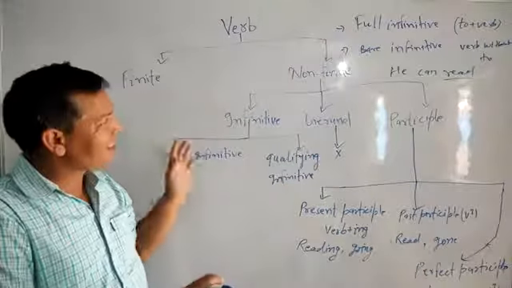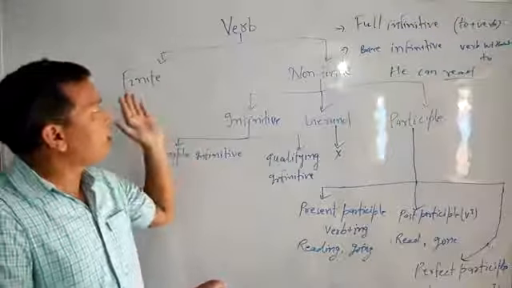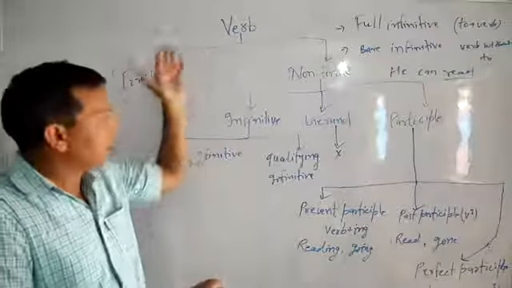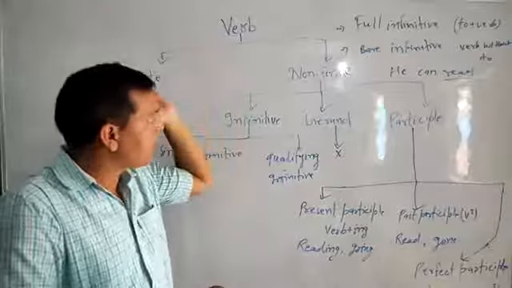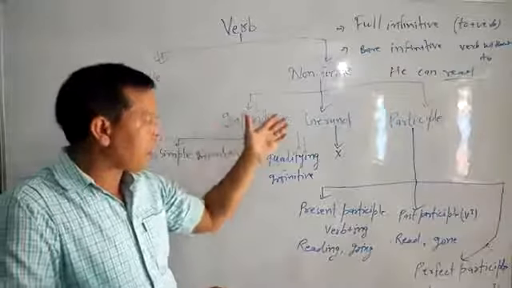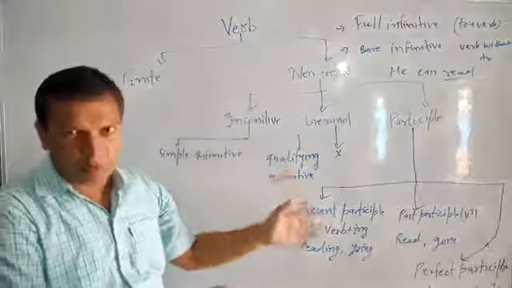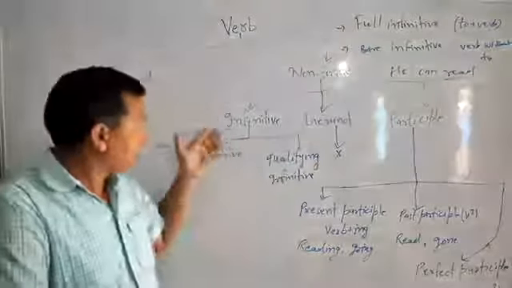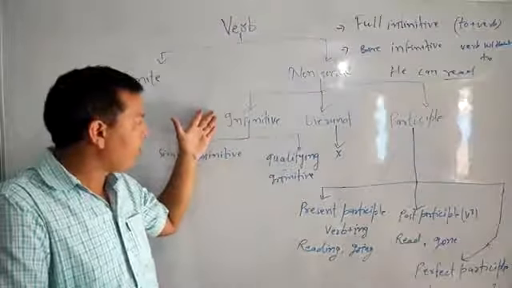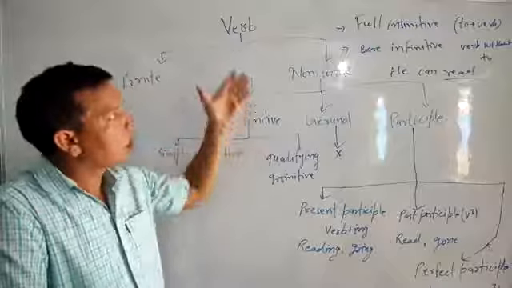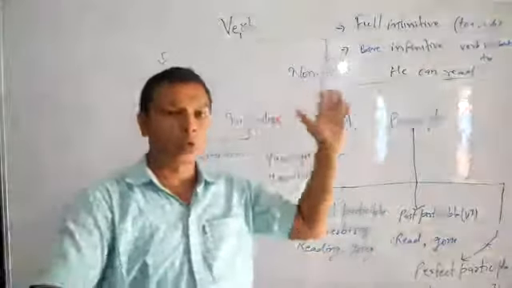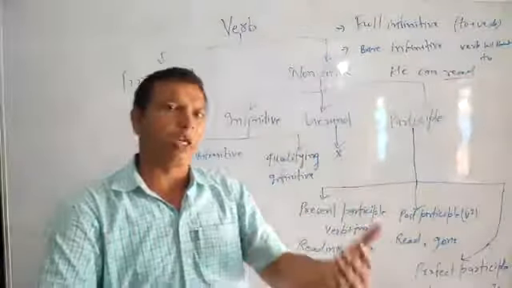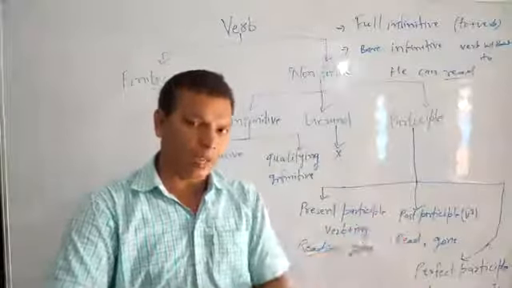I discussed in this video the kinds of verb, finite and non-finite, the kinds of non-finite also, and its form, and now the kinds of infinitive, its use, and according to form, the two kinds of infinitive as well. We call them full infinitive and bare infinitive.